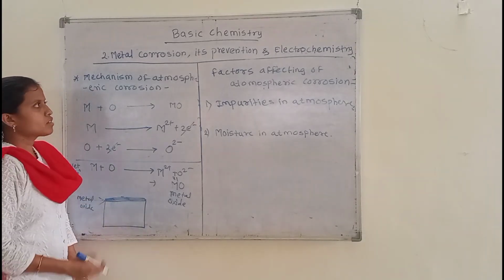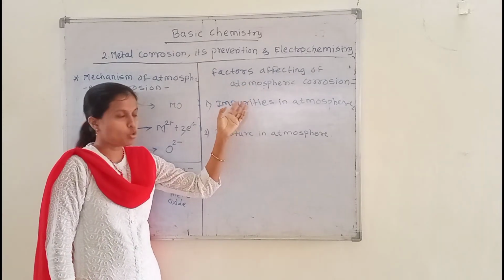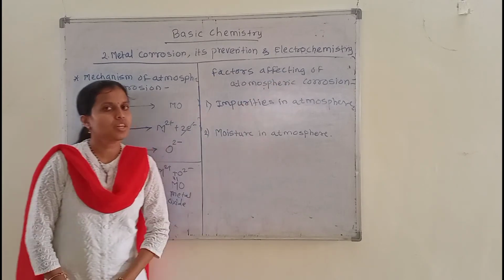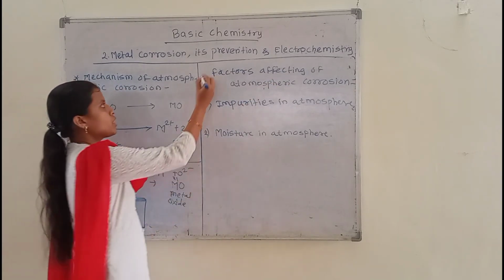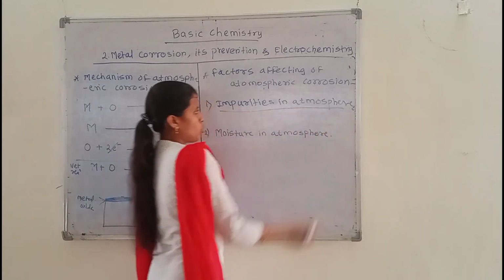Next we see the factors. Different factors can affect atmospheric corrosion. So the next point is factors affecting atmospheric corrosion. The first factor is the impurities present in the atmosphere.